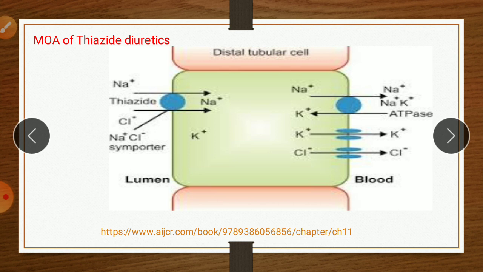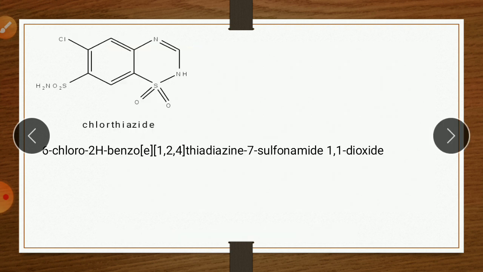Thiazide also has some carbonic anhydrase inhibitor activity. Therefore it also causes loss of potassium. So overall thiazide causes loss of sodium, chloride and potassium. Therefore it is called natriuretic, chloruretic and kaliuretic. So it is about the mechanism of action of thiazide diuretics.